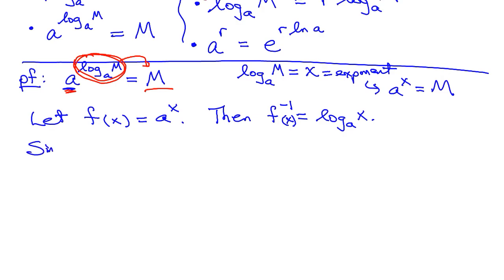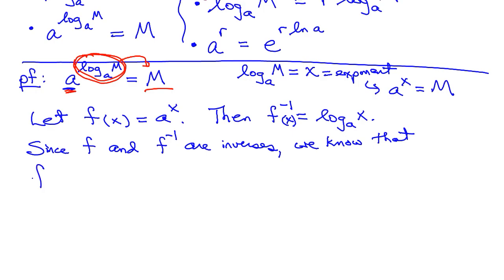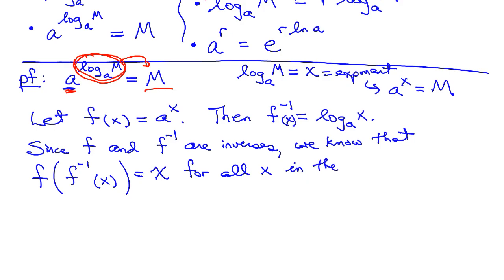And since f and f inverse are inverses, we know that f of f inverse of x must be equal to x. That was the verify that f and f inverse are inverses statement from a few sections ago. And this must be true for all x in the domain of f inverse.